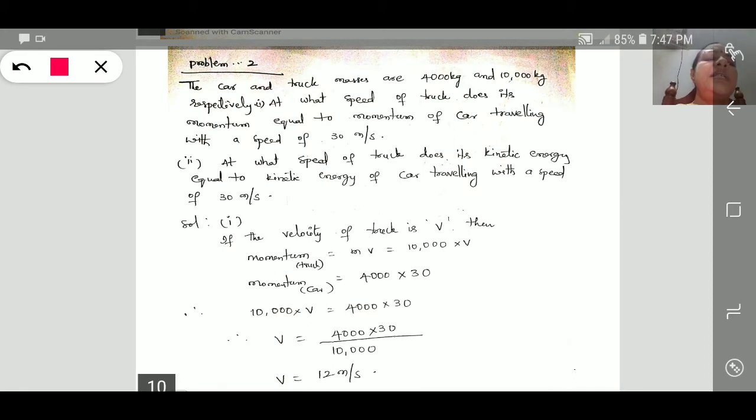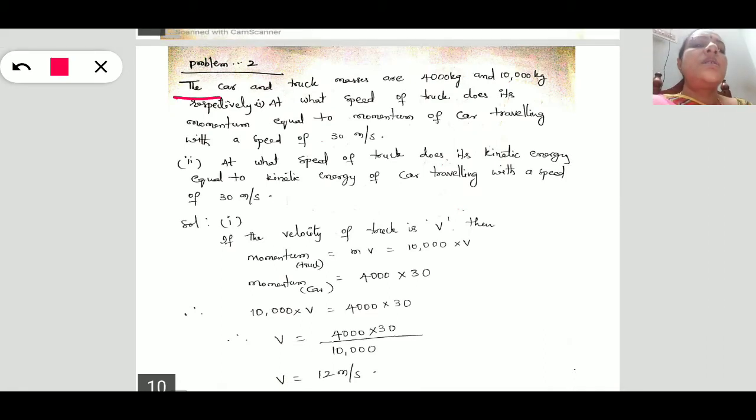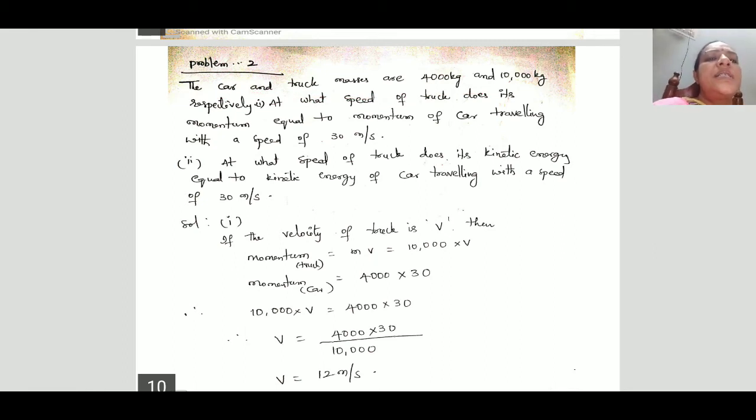See, the car and truck masses are 4,000 kilograms and 10,000 kilograms respectively. He is asking, at what speed of the truck does its momentum equal the momentum of a car traveling with a speed of 30 meters per second. In this problem only, another one is asking, at what speed of the truck does its kinetic energy equal the kinetic energy of a car traveling with a speed of 30 meters per second.